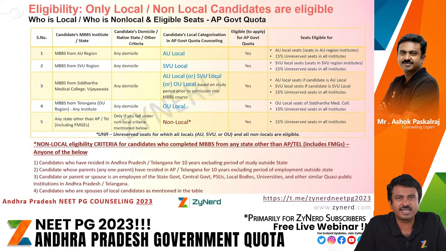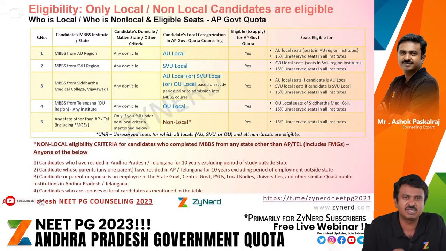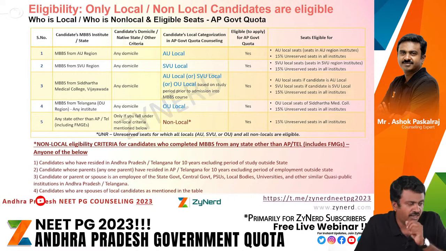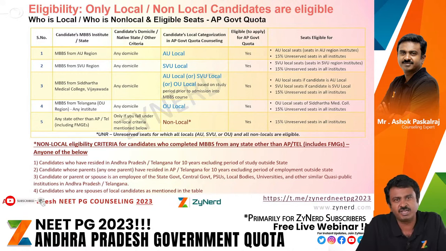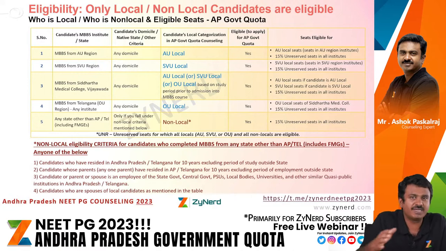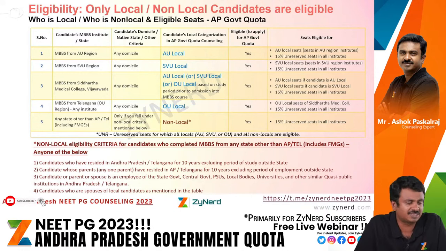Similarly, SVU local candidates are eligible for SVU local seats, which is 85% of SVU region seats, and the 15% unreserved seats cutting across. And for Siddhartha Medical College, depending upon which local they belong to, AU local candidates are eligible for AU local, SVU local candidates are eligible for SVU local, and the rest for unreserved seats. Just hold on, we'll complete it and move on to the next one on eligibility, and most importantly the round based eligibility logic.